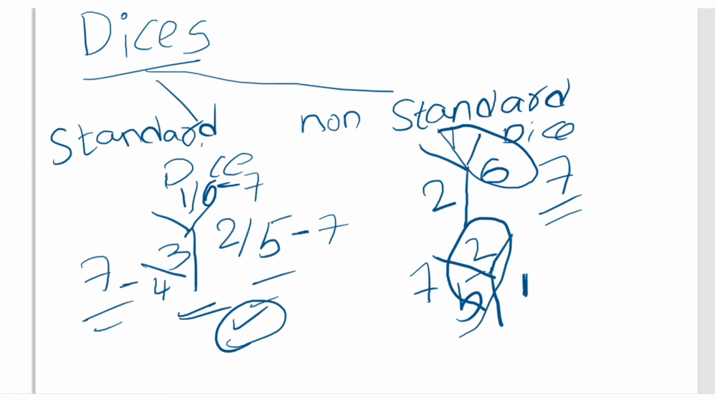In some of the questions, they will give many diagrams, all showing the different faces of the dice. I said that in a standard dice there will be only one figure, but in a non-standard dice there will be two or more, but not more than four. So that is the concept of non-standard dice.